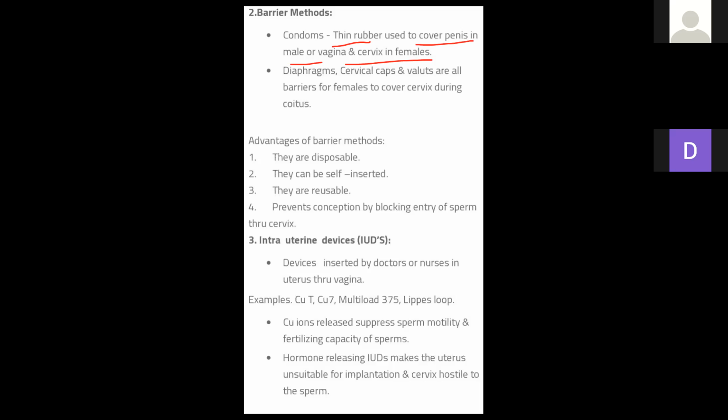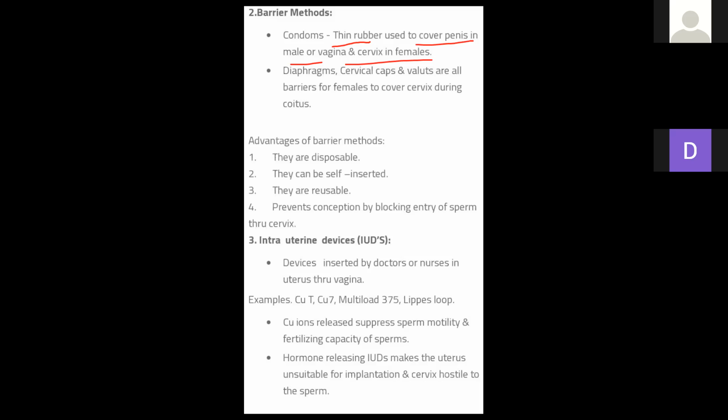That is the external thing, made up of rubber or latex, which we use. Is it clear? It is an external thing. That's why it is known as a physical barrier. Next is the diaphragm.